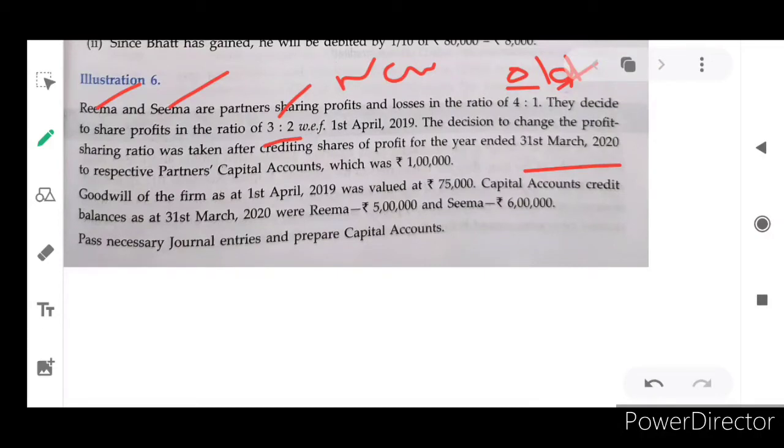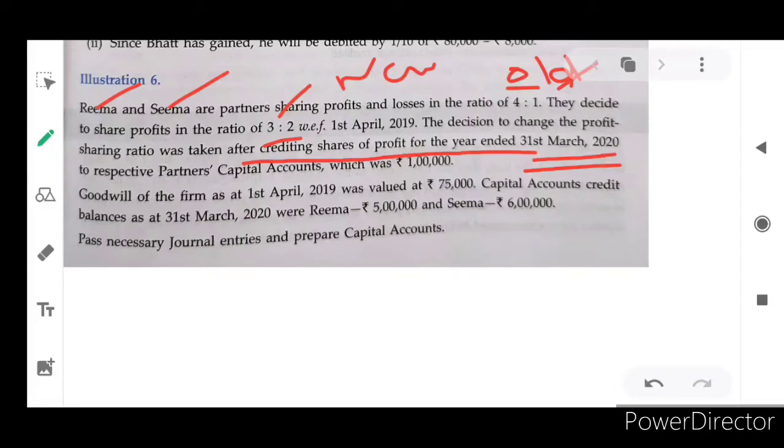When they took the decision on 1st April 2019, the decision was taken after the profit was settled. So the previous year's profit or loss was shared among the partners.